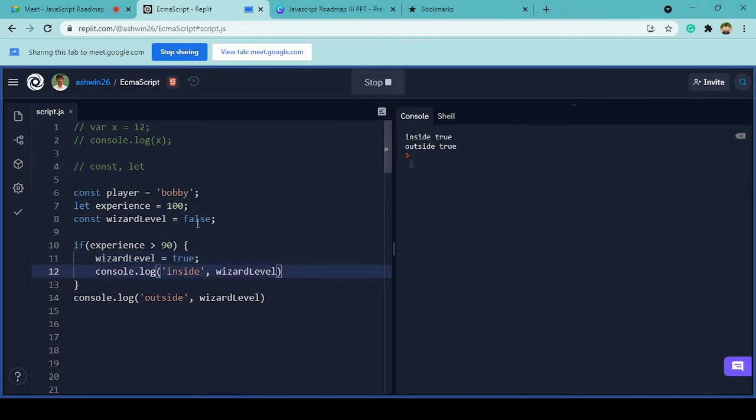If I try to change the value of wizard level, which is actually a const, we will get an error. Why? Because const is used to create fixed values which cannot be changed in the future, right? So that's the difference between const and let. These are the new features that we had